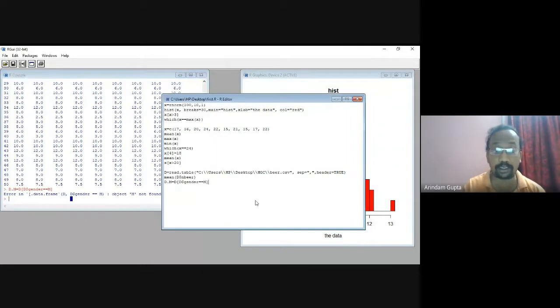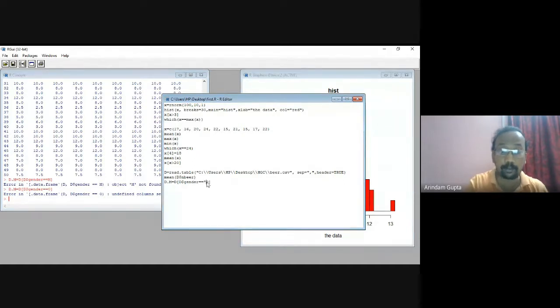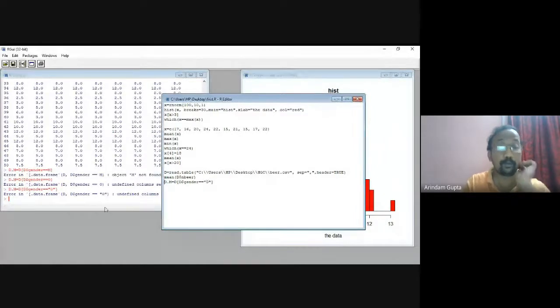So just type 0 within inverted comma. No, undefined column. Gender, just a minute. In gender column it is 0 or 1.